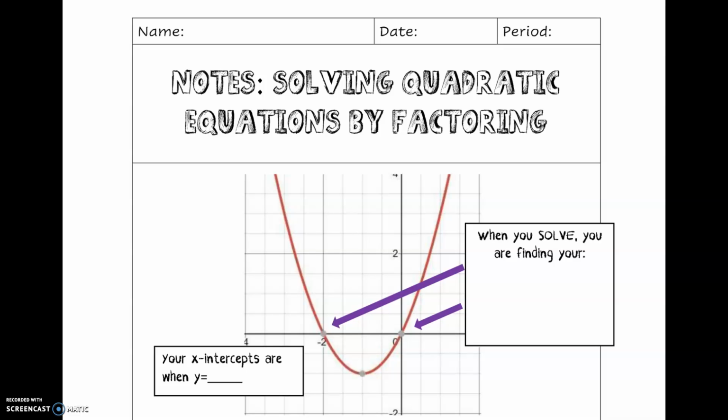Hi everyone, welcome back. Today we are going to be solving quadratic equations by factoring.